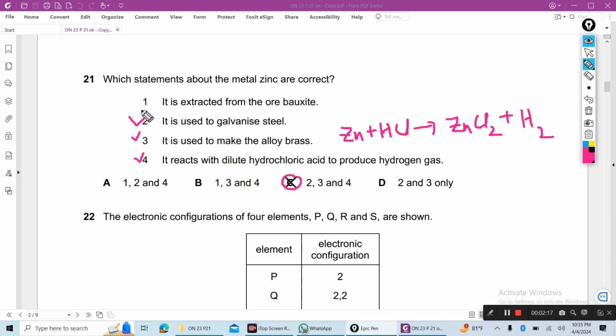1 is wrong. Why? 1 is not correct. It says it is extracted from the ore bauxite. No, from bauxite aluminum metal is extracted, not zinc.